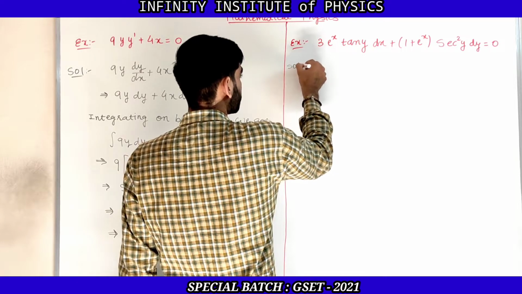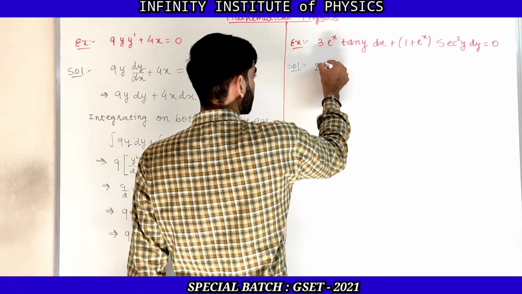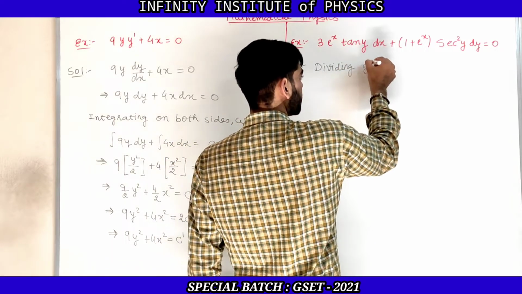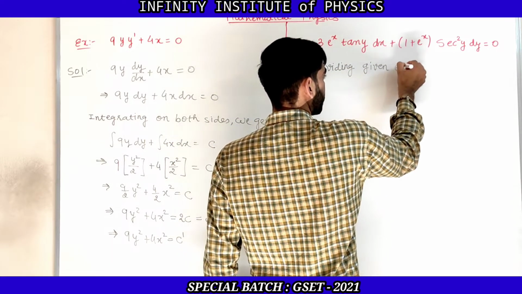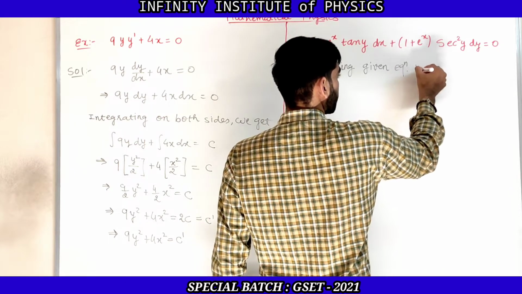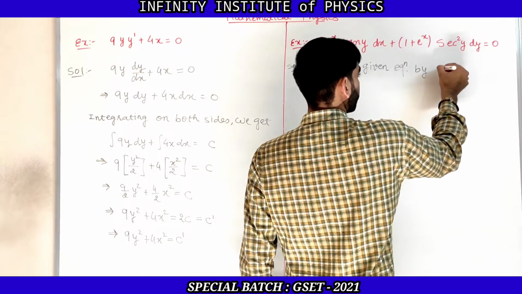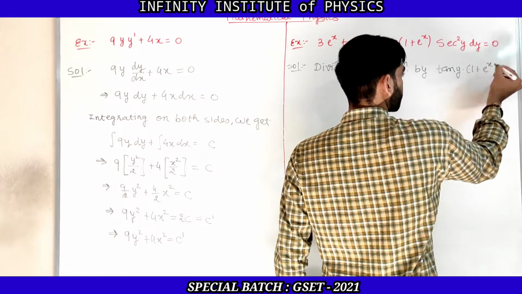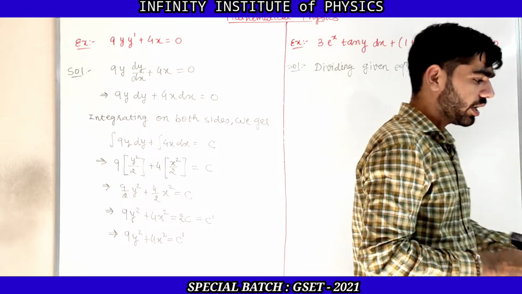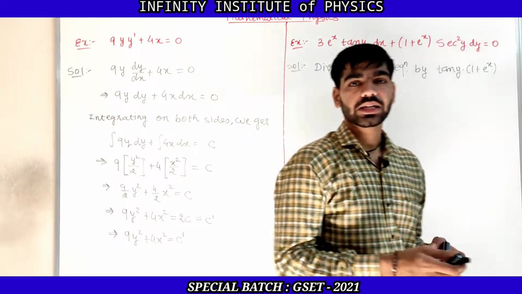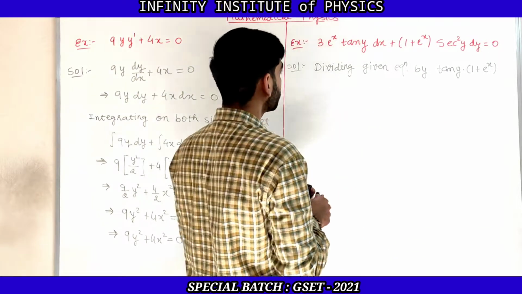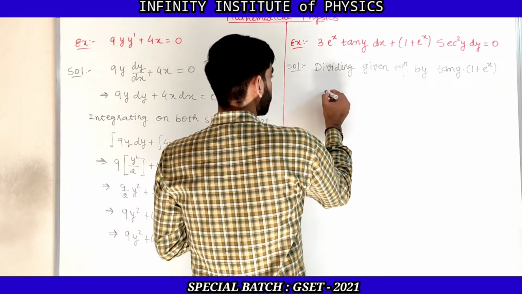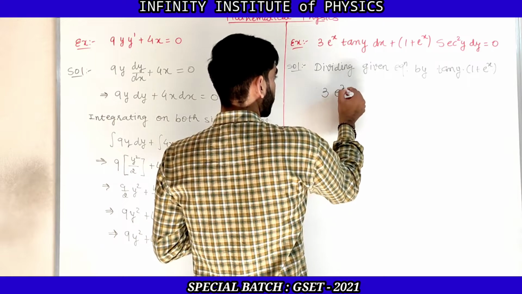So let us solve this. Dividing the given equation by tan y into 1 plus e raised to x, that equation can be written as 3 e raised to x.